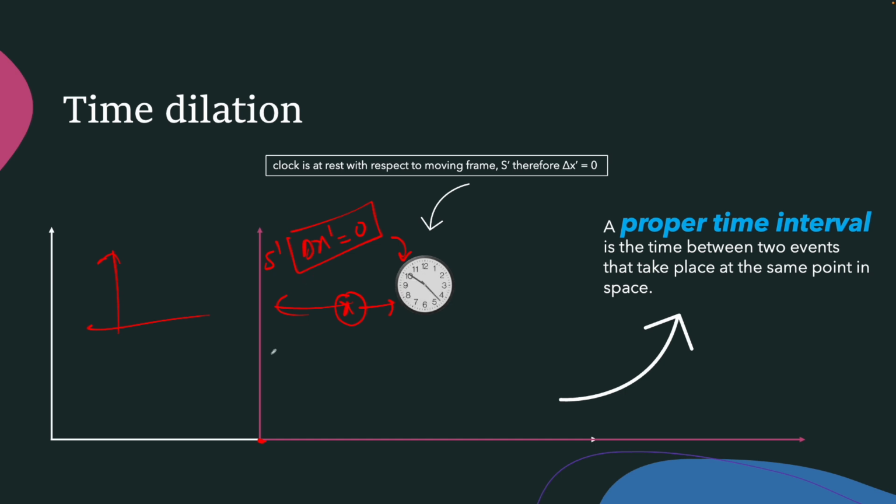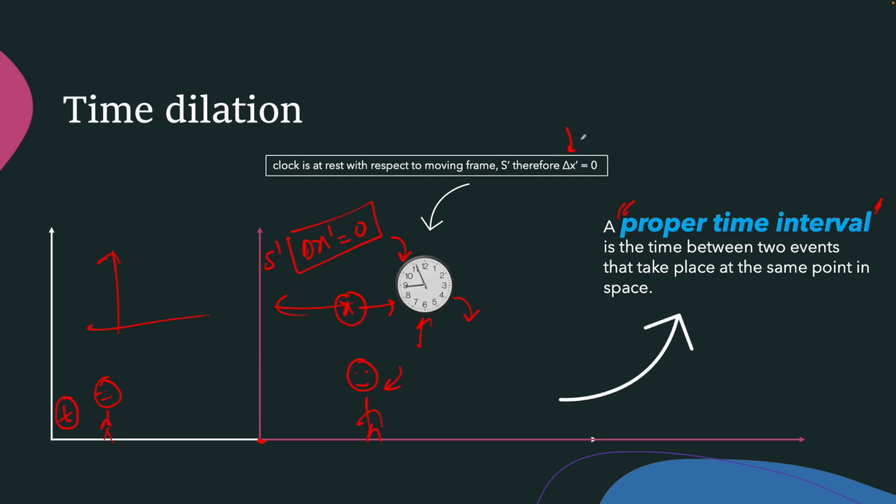Then what will be the time measured by the person on Earth? First, what is the time measured by the person inside the rocket? We call that time the proper time interval because the clock is going nowhere. The clock is at rest according to this observer. Therefore, he is measuring the proper time. Then what is the time measured by the person on Earth who is at rest?